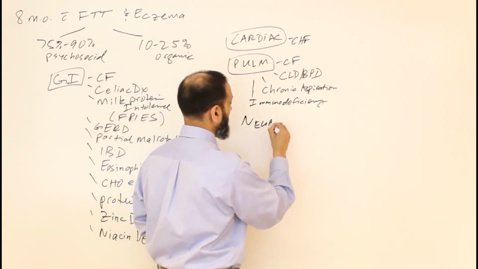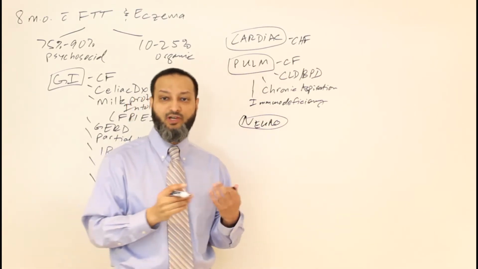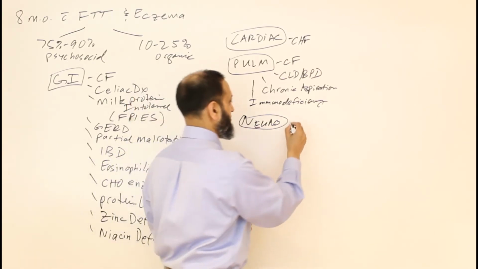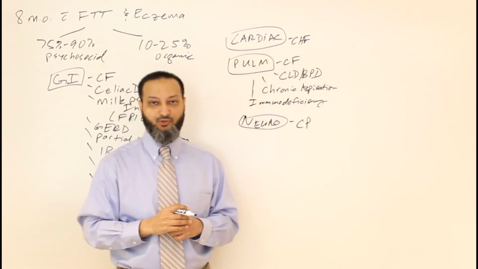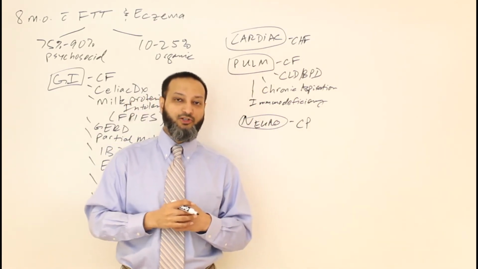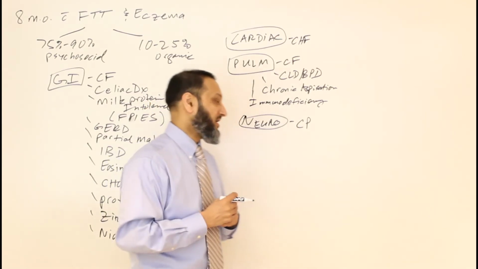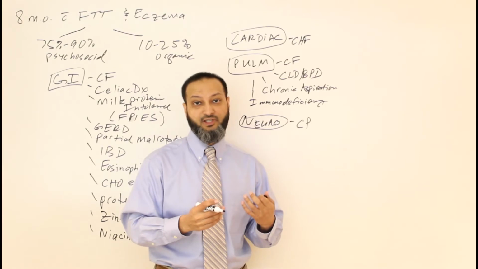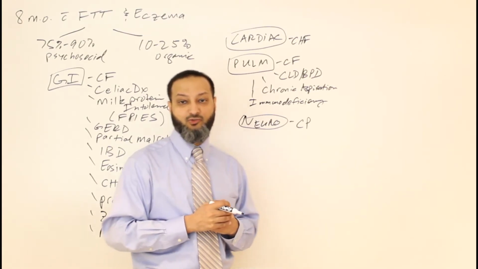I mentioned neuro when I was talking about chronic aspiration, so let's talk about neurologic causes. I mentioned the chronic aspiration, but that's usually if you have some sort of neurologic issue, right? So you have something like CP or cerebral palsy, where you have some sort of neurologic condition where you're not able to feed appropriately and you chronically aspirate because of the neurodevelopmental delay that some child might have. That can put them at risk for failure to thrive as well.